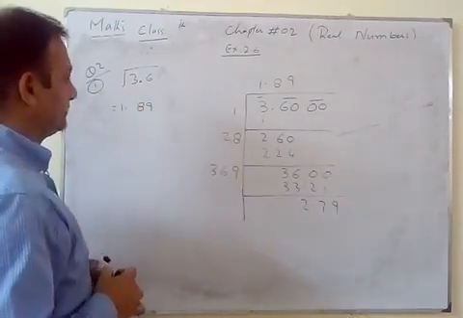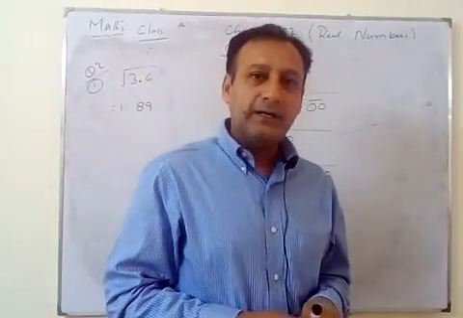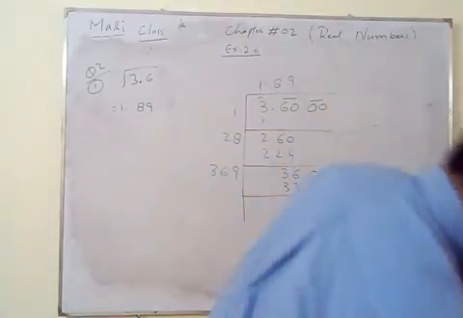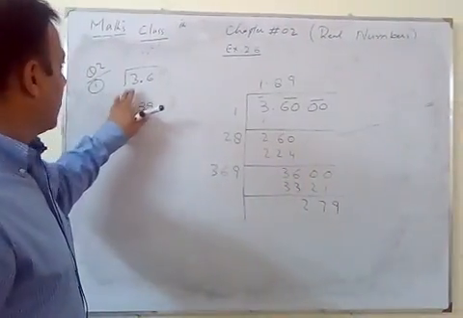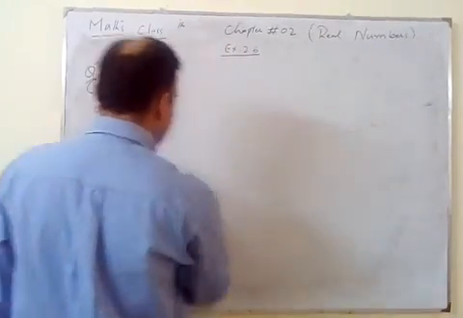1.89. So after point we have 2 decimal places. So this is the method to find the square root up to 2 decimal places. I solve another question here. Try to solve.